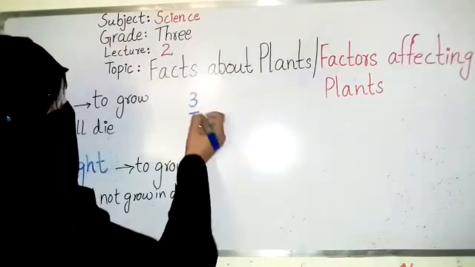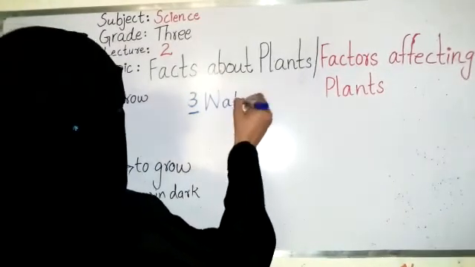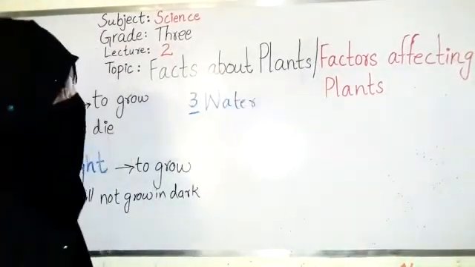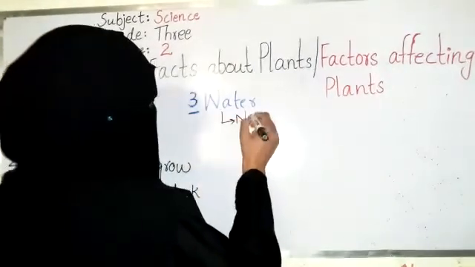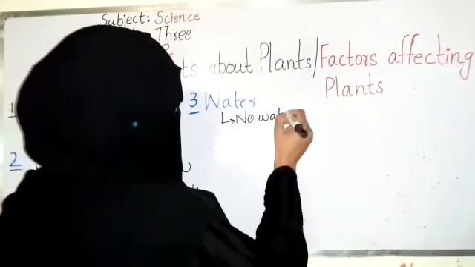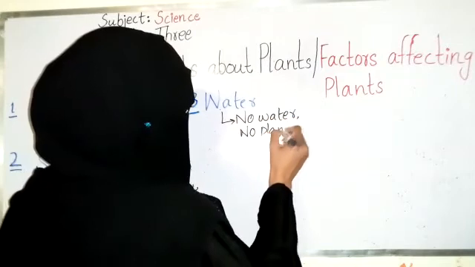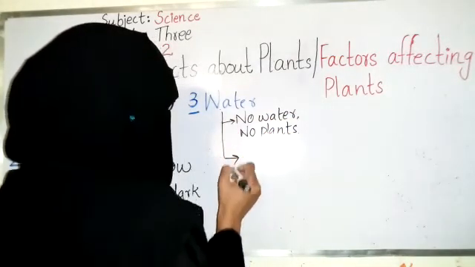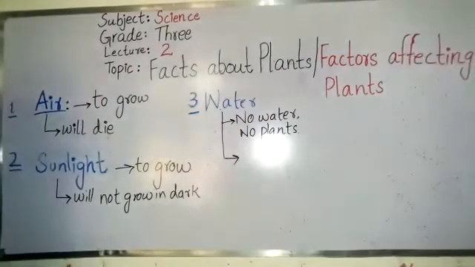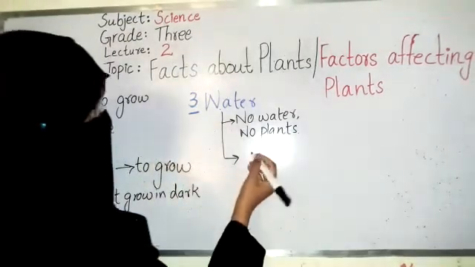The third factor we are going to discuss is water. So if there is no water, there will be no plants. Water is one of the basic factors for plants because it needs water to make its food.